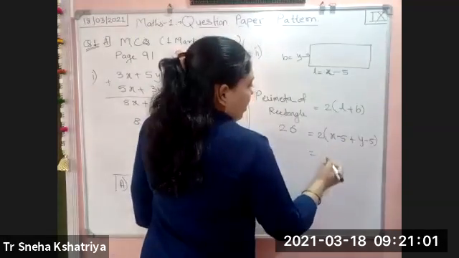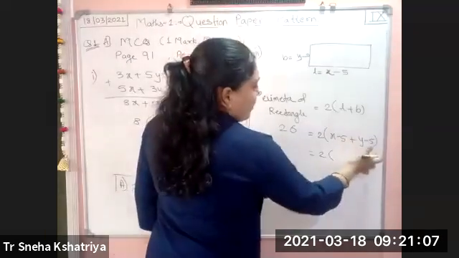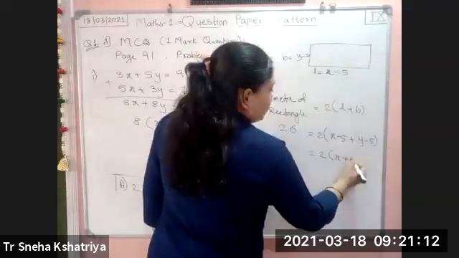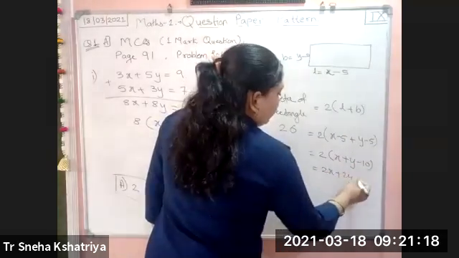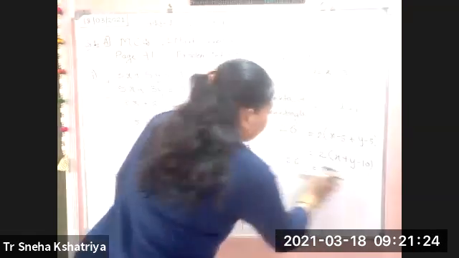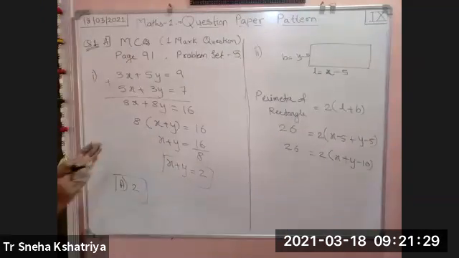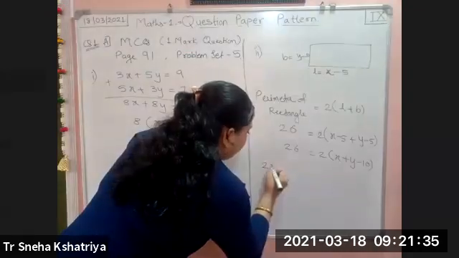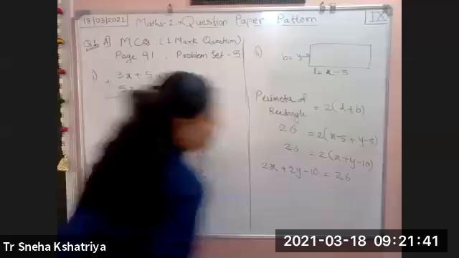So this will become either multiply by 2, or first solve the bracket: minus 5 and minus 5 will become minus 10. So this will become x plus y minus 10 multiplied by 2, that is 2x plus 2y minus 10. Here it is 26. Solve it. I write it properly because xy terms are on the left side and others are on the right side. So I will write it directly like this: 2x plus 2y minus 10 is equal to 26.